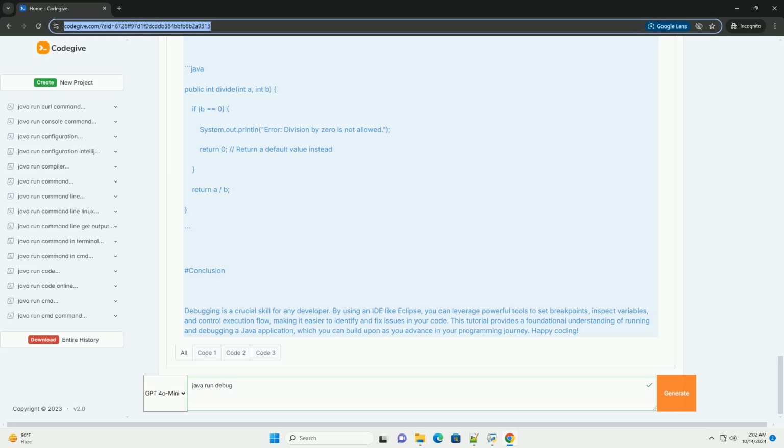4. Observing variables. You can hover over the variables in the code to see their current values. You can also add variables to the Expressions view to monitor their values as you step through the code.